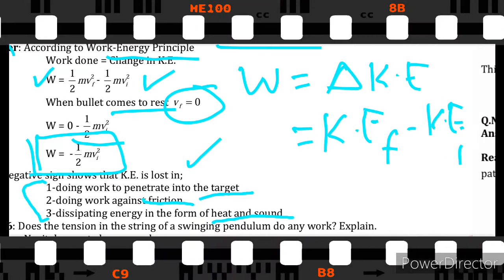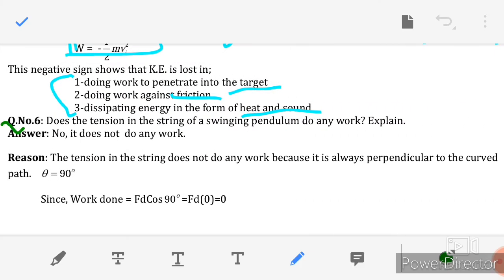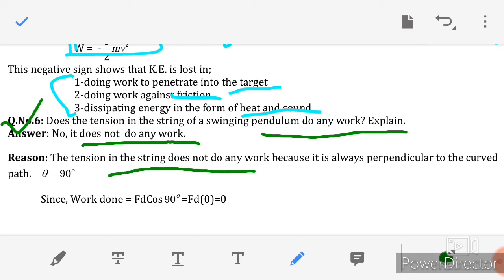Now moving towards the question number 6, which is included in the reduced syllabus 2021. Does the tension in the string of a swinging pendulum do any work? Explain. So the answer is no, it does not do any work. Reason: the tension in the string does not do any work because it is perpendicular to the curved path. This is the path which the pendulum is following, and it is making a 90-degree angle with it.